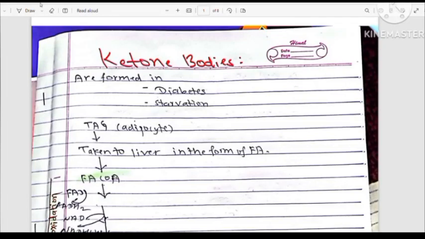Today we are going to talk about ketone bodies. What are ketone bodies? Ketone bodies are water-soluble molecules which contain a ketone group. Ketone bodies are formed in the body in two conditions, which are diabetes and starvation.